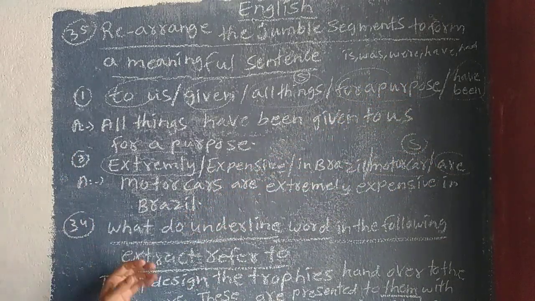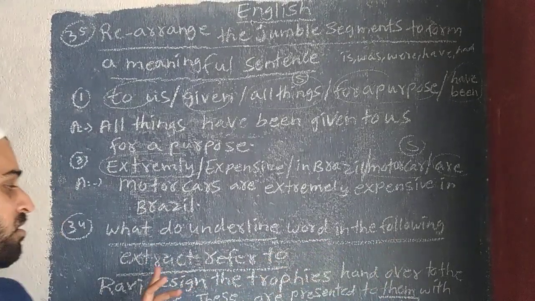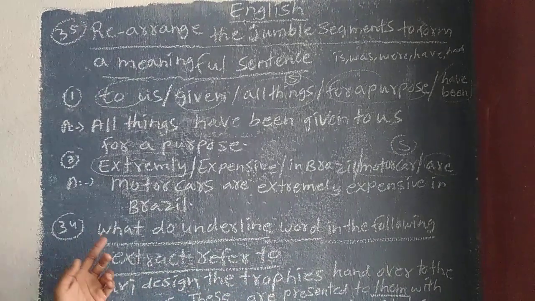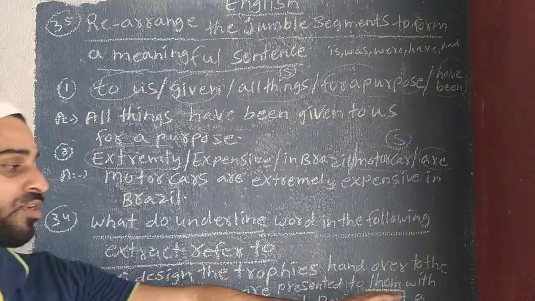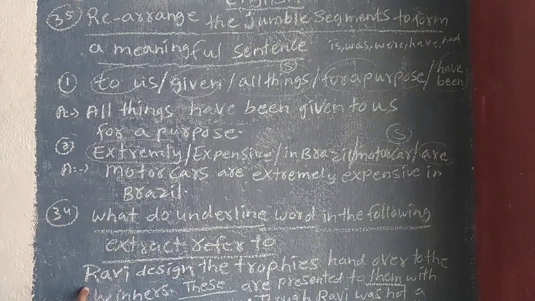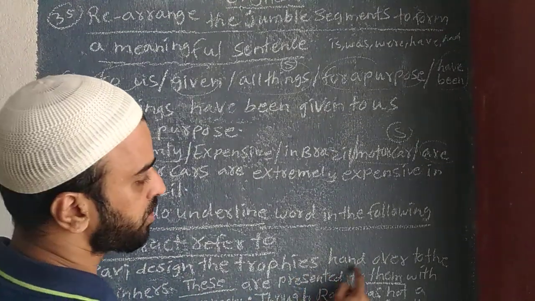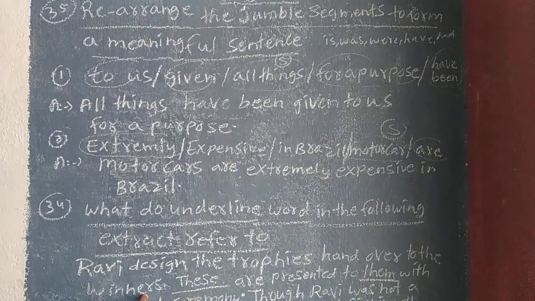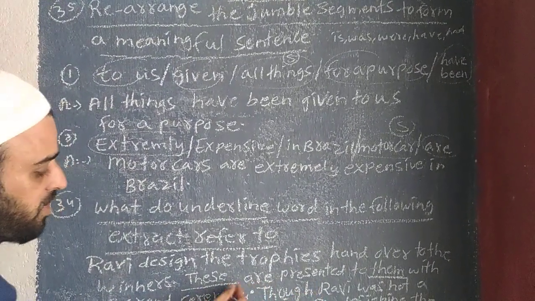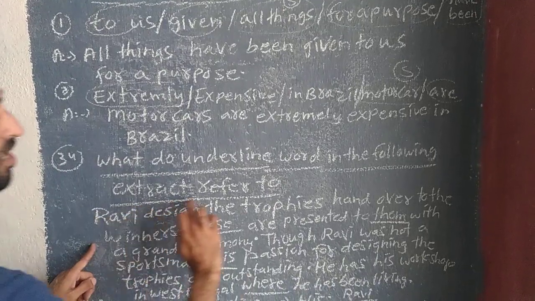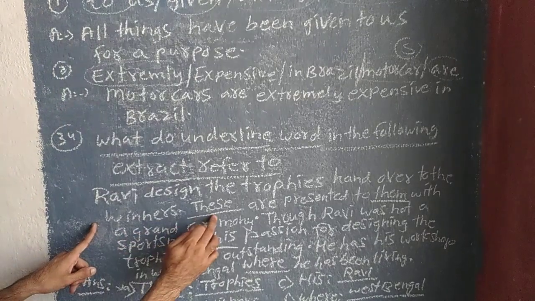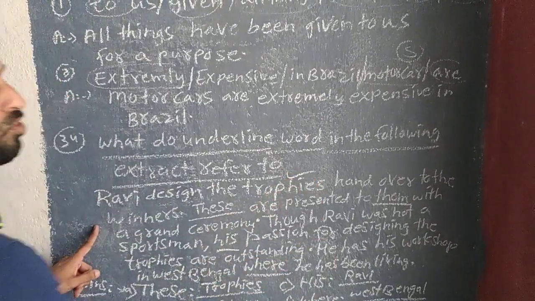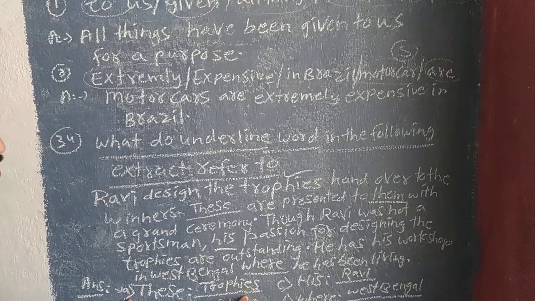Next question: what does the underlined word in the following extract refer to? They will give one paragraph with underlined words, and we have to understand what each underline refers to. First: Ravi designed the trophy. Hand over to the winner. These are presented. What do these refer to? Here the sentence used is Ravi designed the trophy, hand over to the winner. This is called a trophy. Answer: this refers to the trophy.